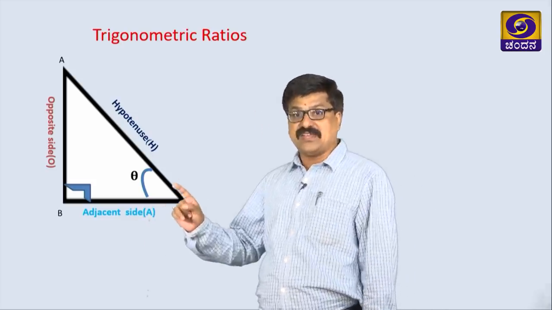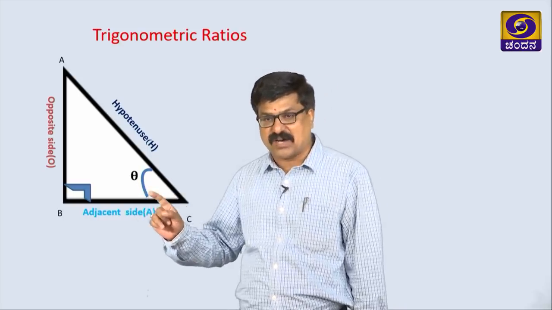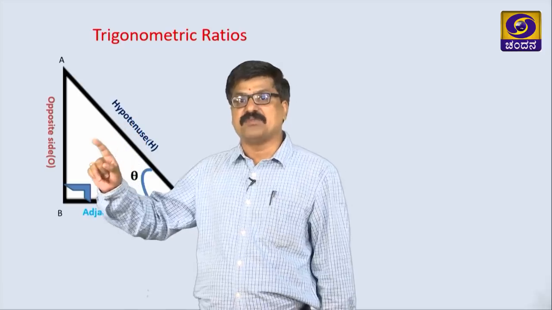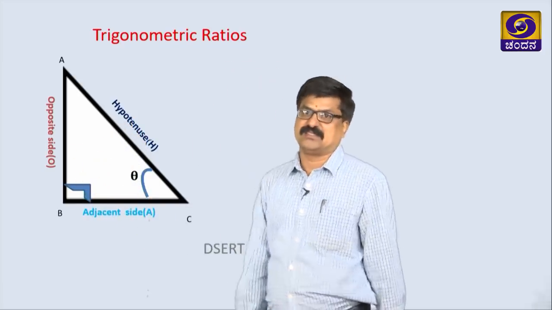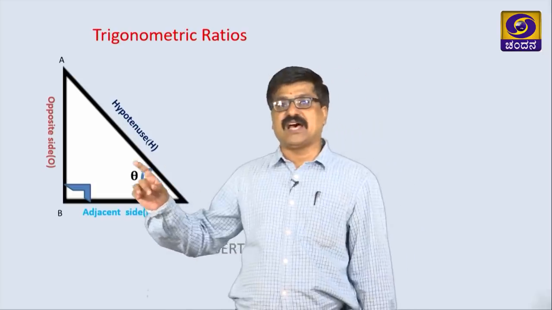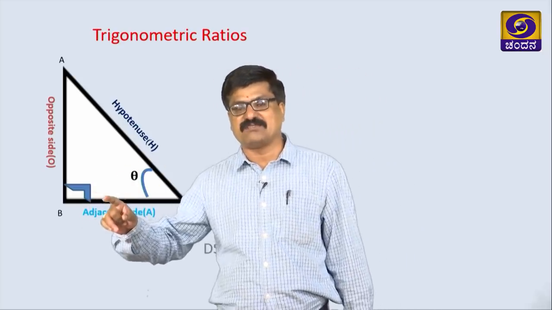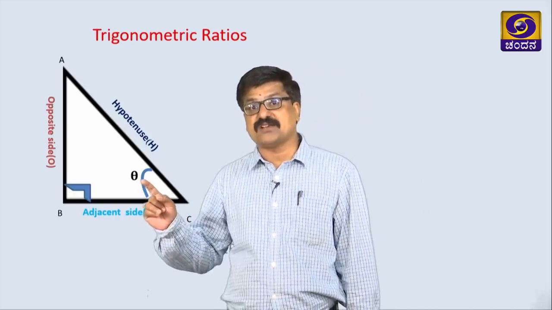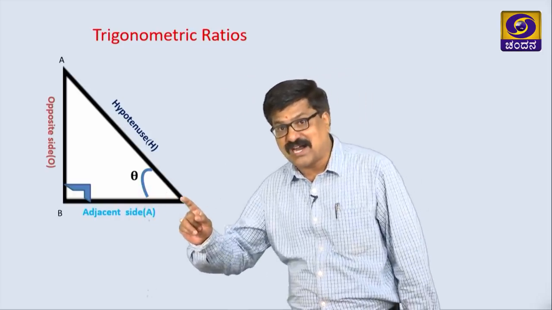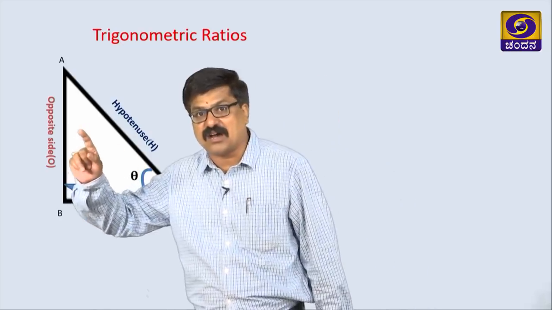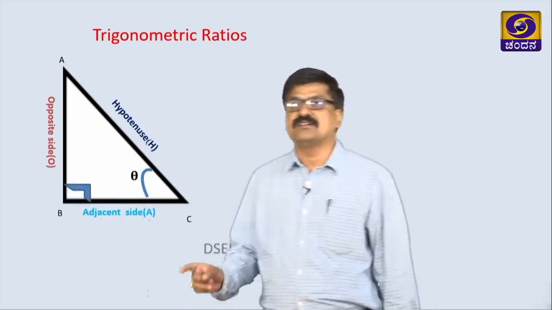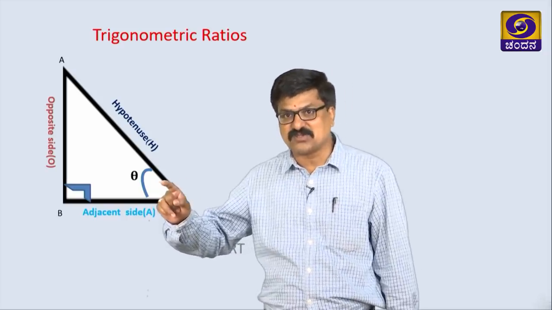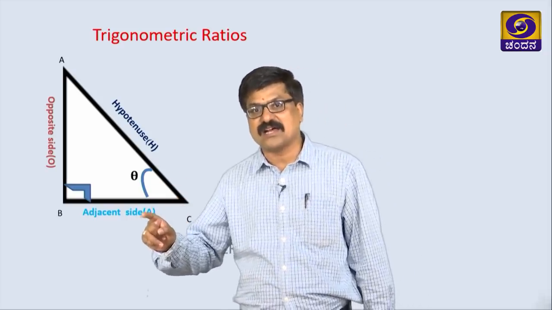So if any one acute angle is marked, we must know the names of these three sides. What is the first one? The side which is opposite to the right angle vertex is called the hypotenuse. The side which is opposite to the marked acute angle is called the opposite side, and the remaining side which is adjacent to the marked angle is called the adjacent side.